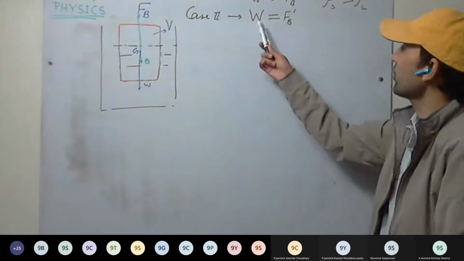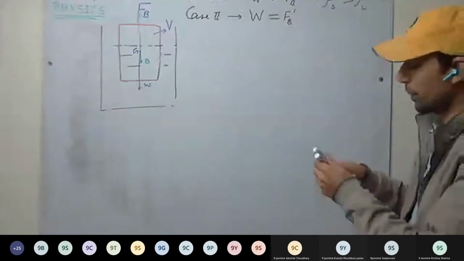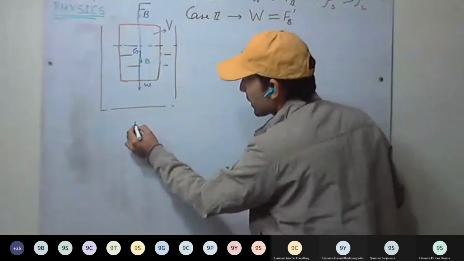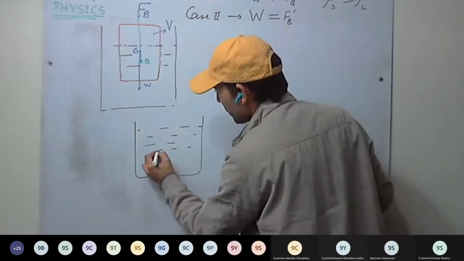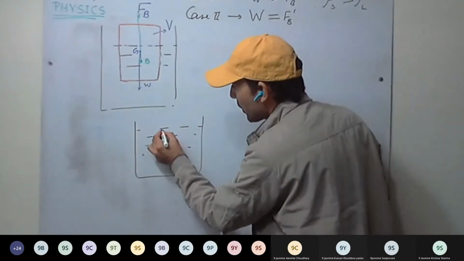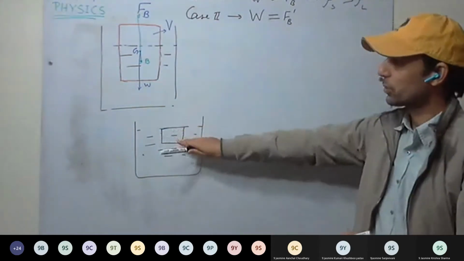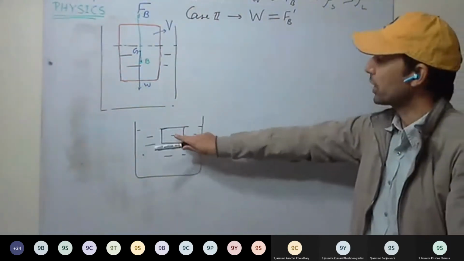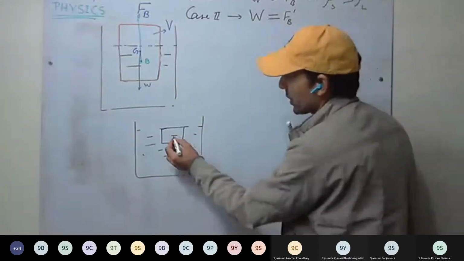Now see here, when weight of the body is same as the maximum buoyant force that can be exerted, in this case, the body will be submerged just below the surface. It will be floating just below the surface.